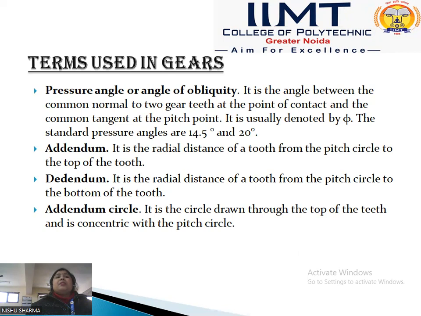The angle between these is called the pressure angle or angle of obliquity. It is usually denoted by phi. The standard pressure angles are 14.5 degrees and 20 degrees. Now the next term is the addendum.